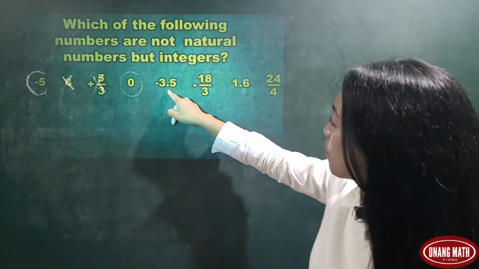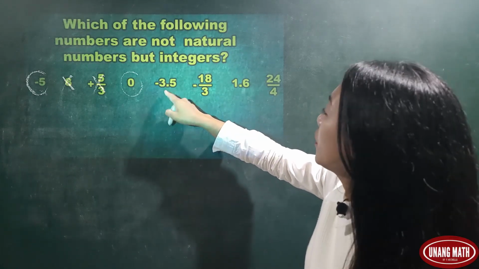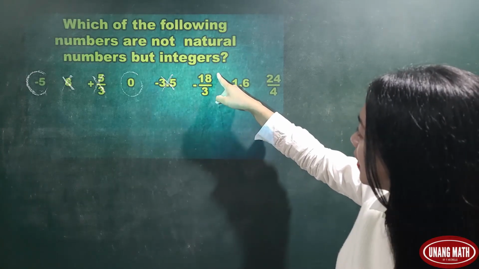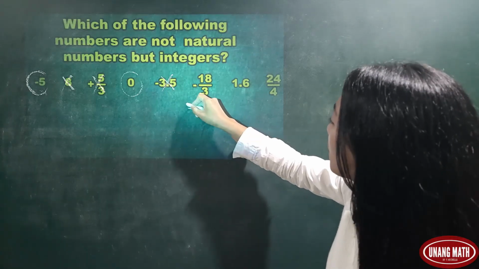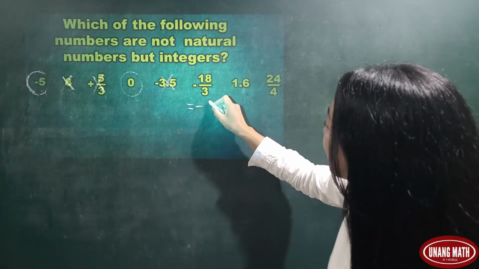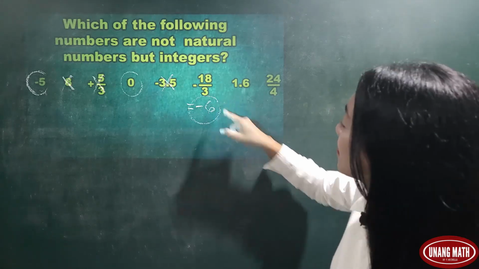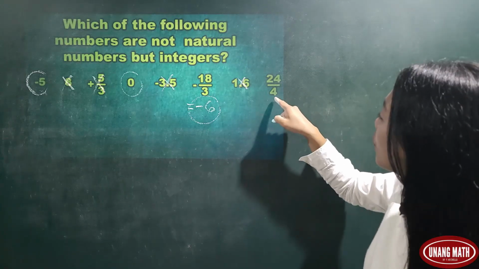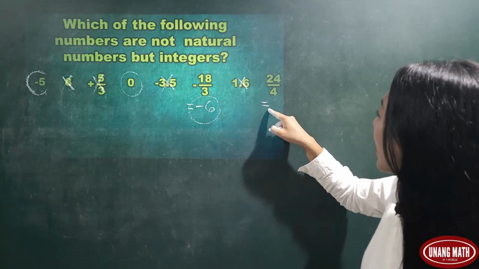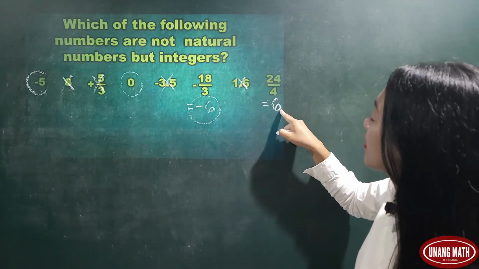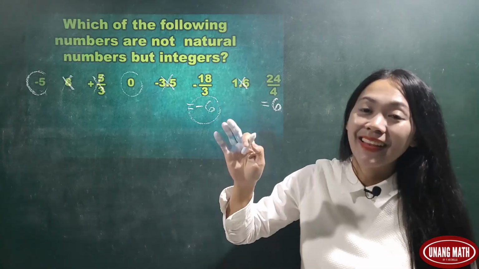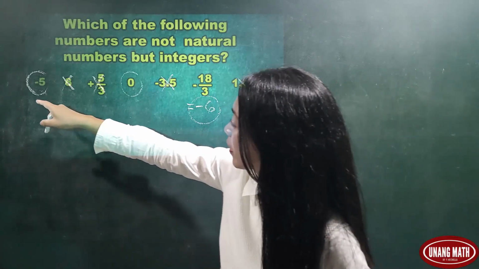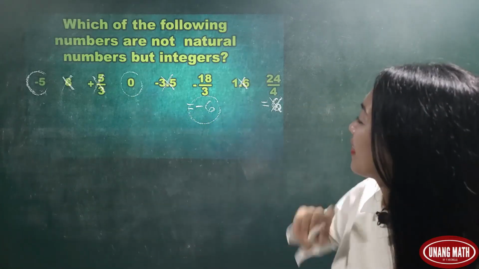How about negative 3.5? This is not an integer, so this is wrong. Negative 18 over 3, if we simplify, this is negative 6. So negative 6 is correct. 1.6, wrong. 24 over 4, if we simplify, is equal to 6. But we are looking for a negative integer, so this is not correct. So the answers are negative 5, 0, and negative 6.